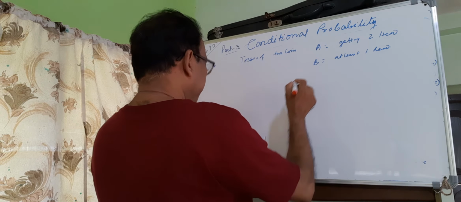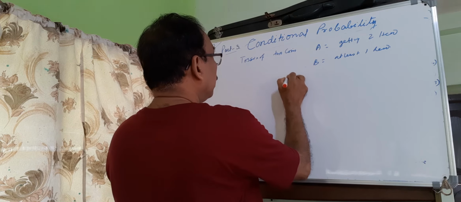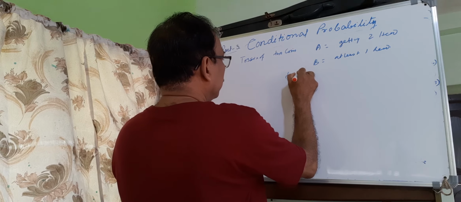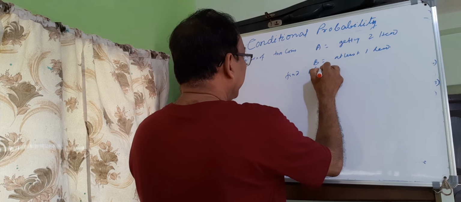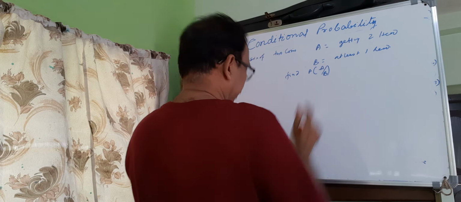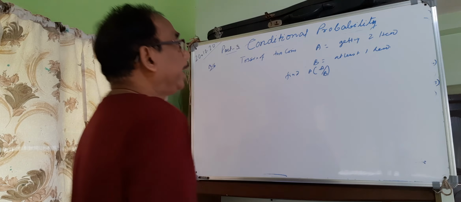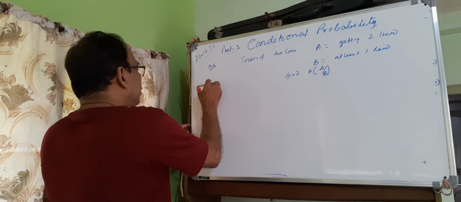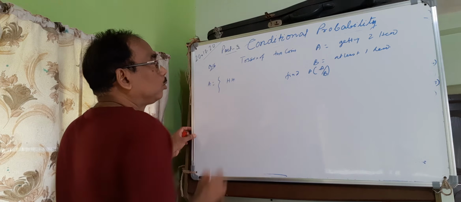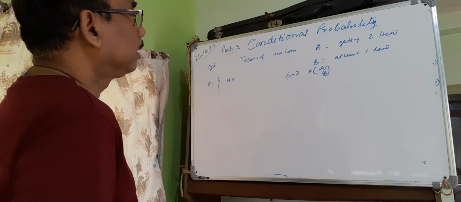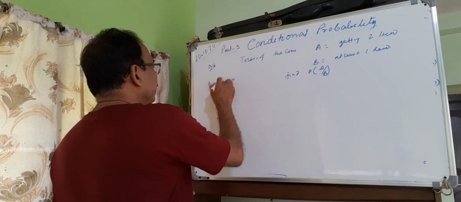Find the probability P(A|B). Here A is getting 2 heads.